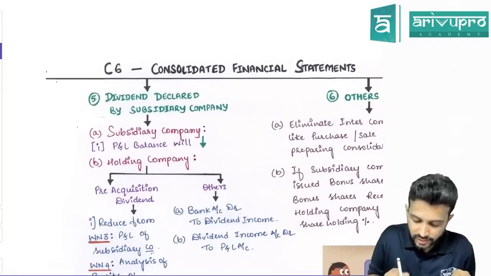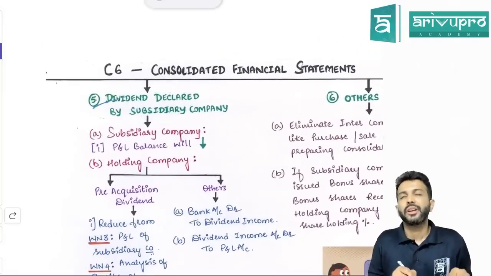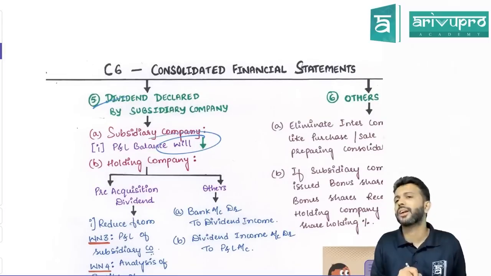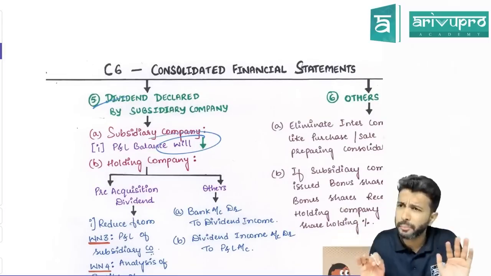Okay. Next is dividend declared by subsidiary company. Sir, if subsidiary company has declared the dividend, what will happen to the P&L balance of subsidiary company? It will reduce. That's common.